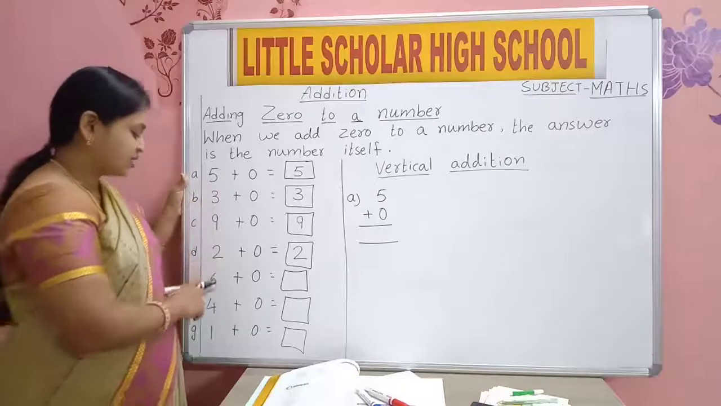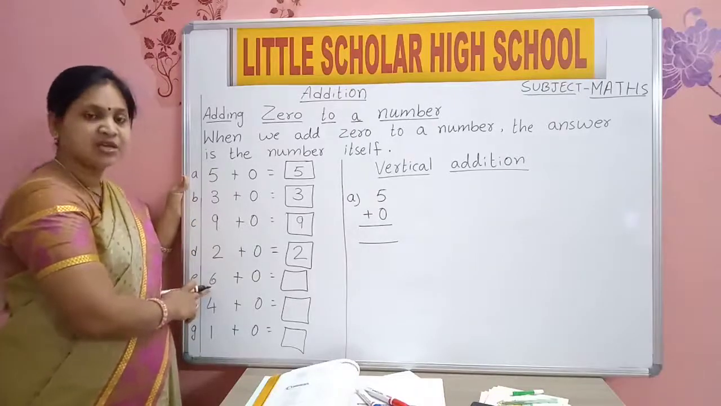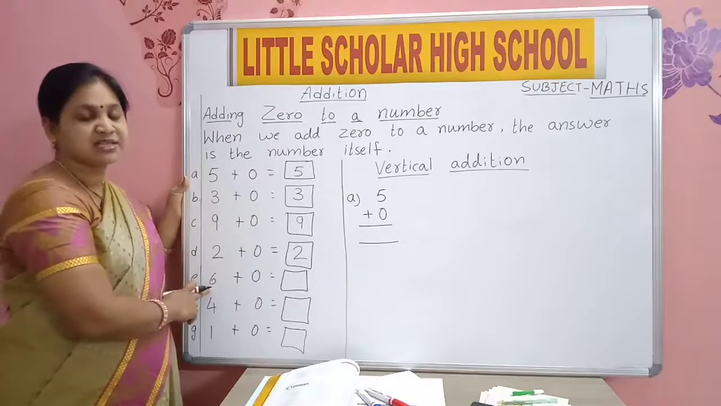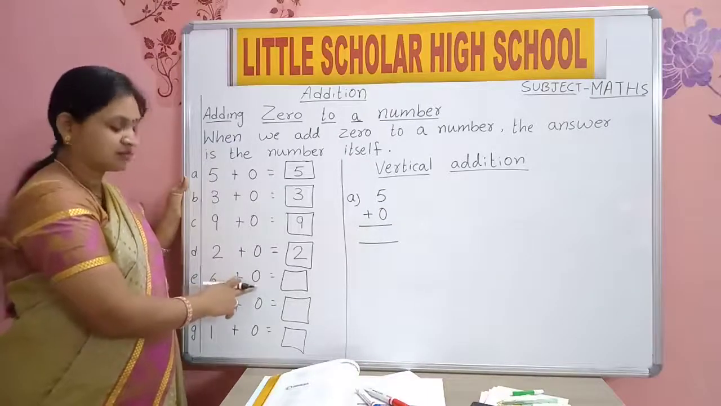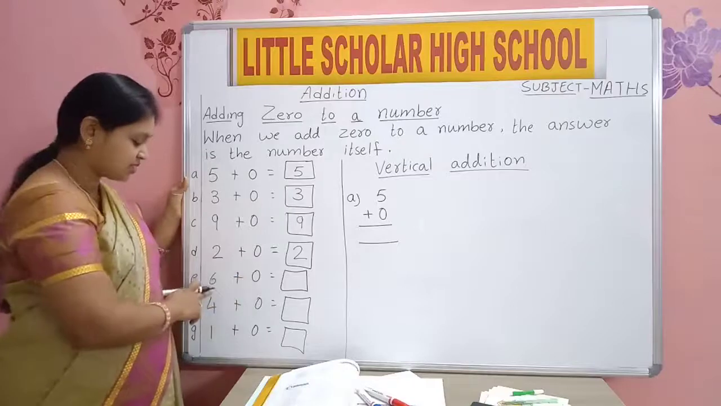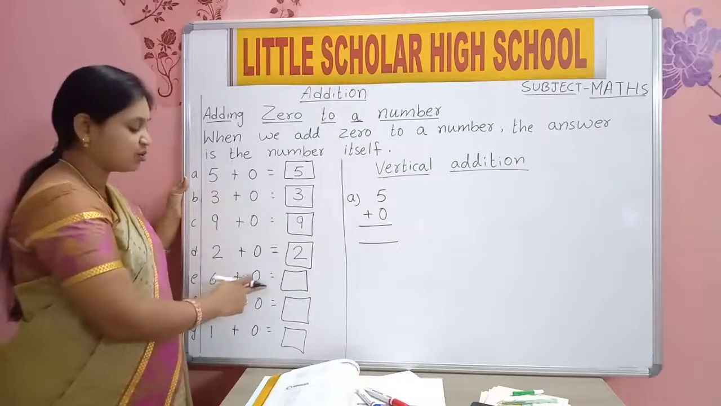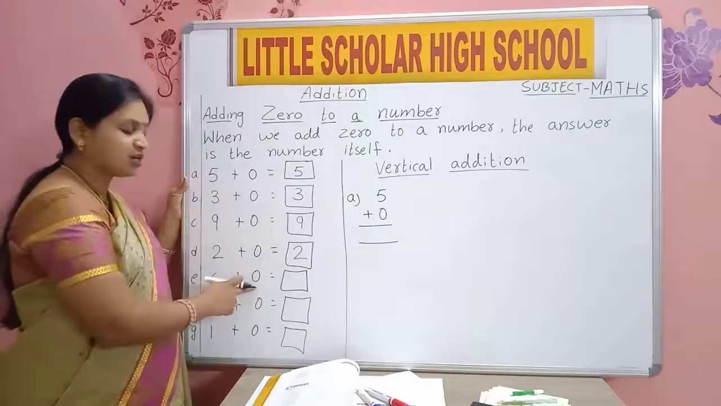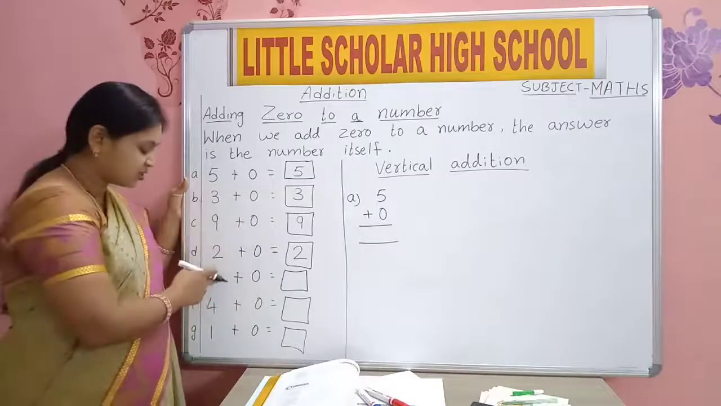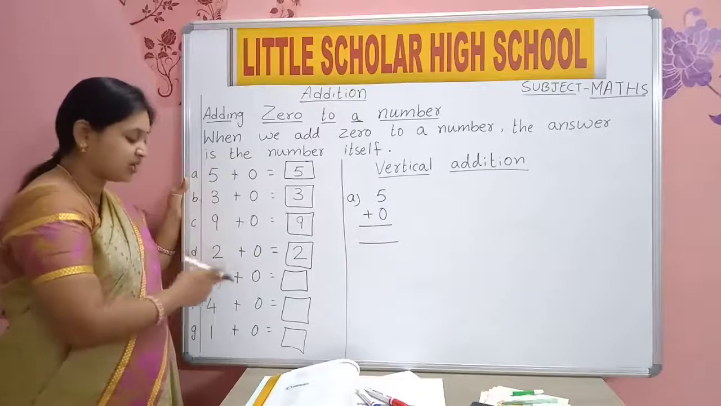Okay. Now read this E1. Which number is this? 6. 6 plus 0 equal to how much? You should say it now. 6 plus 0 equal to 6 only. Same number only. Why?